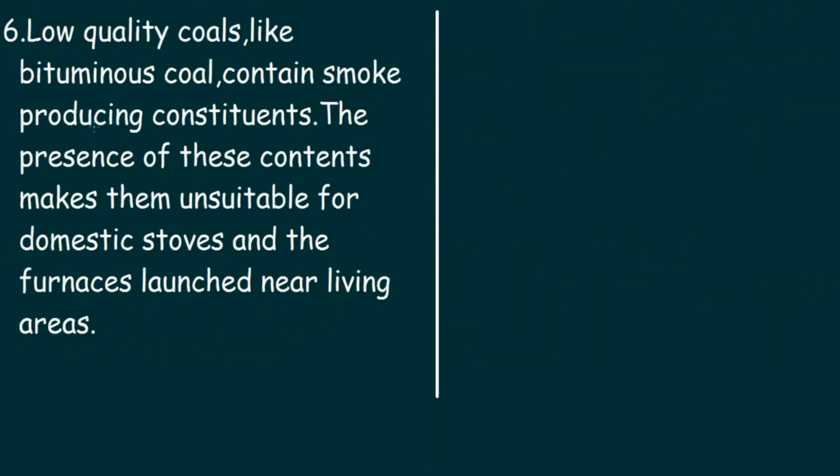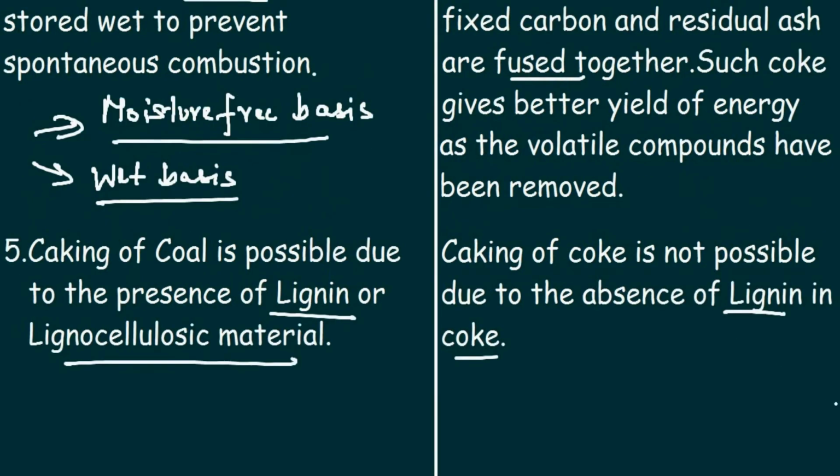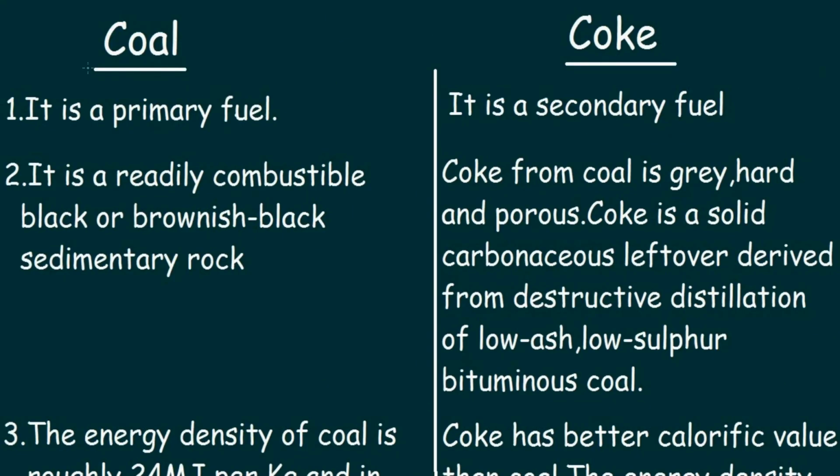Low quality coals like bituminous coal contain smoke producing constituents. The presence of these constituents makes them unsuitable for domestic stoves and furnaces located near living areas. And for coke, since the smoke producing constituents are driven off during the coking of the coal, coke forms a desirable fuel for stoves and furnaces. Coke can be burned with little or no smoke. So these were the differences between coal and coke.